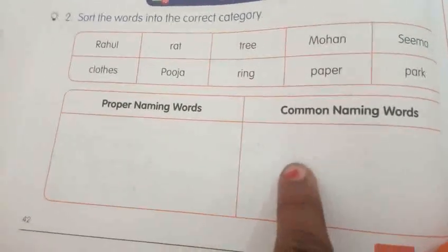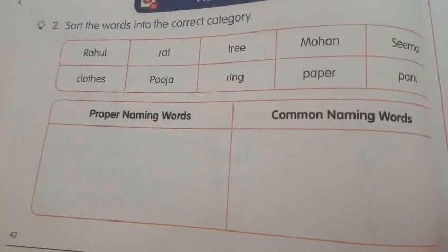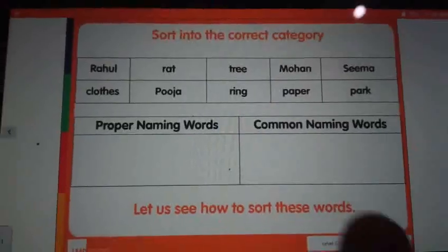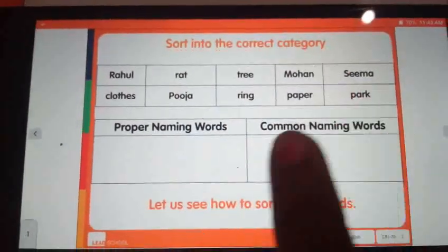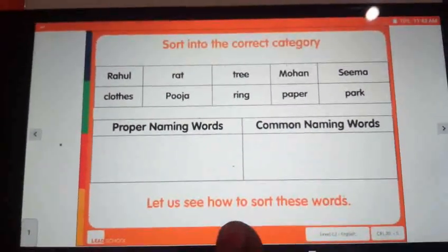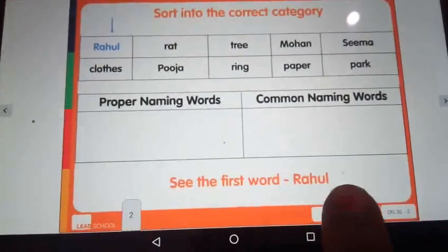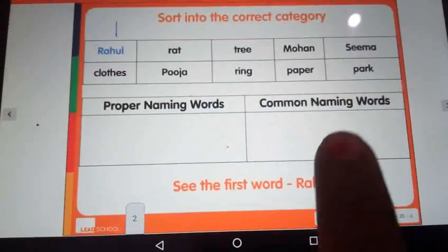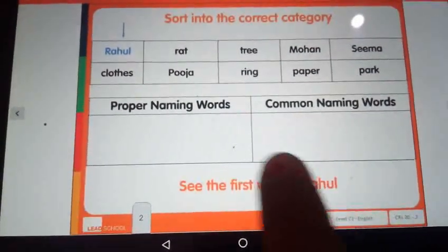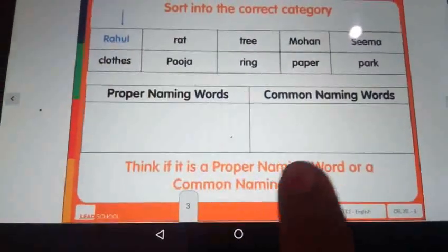Before we do this worksheet, we will see one CRL. I will show you. Okay? Just you have to open this. See this, sort into the correct category. Proper naming words, common naming words. Let us see how to sort these words. See the first word, Rahul. Is Rahul a common naming word or a proper naming word? Here it is giving a name. So that is a proper naming word. See that.